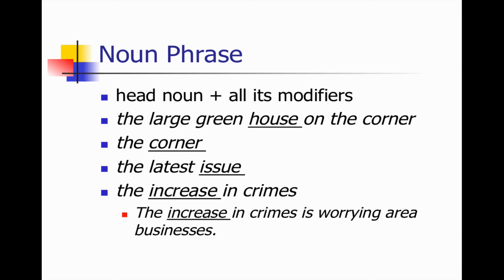It may look a little odd to see crimes right next to a singular verb, is worrying, but in fact, crimes is the object of the preposition in. It's going to have no effect on the verb. The verb needs to match the form of increase. Increase is singular, so it's increase is worrying.